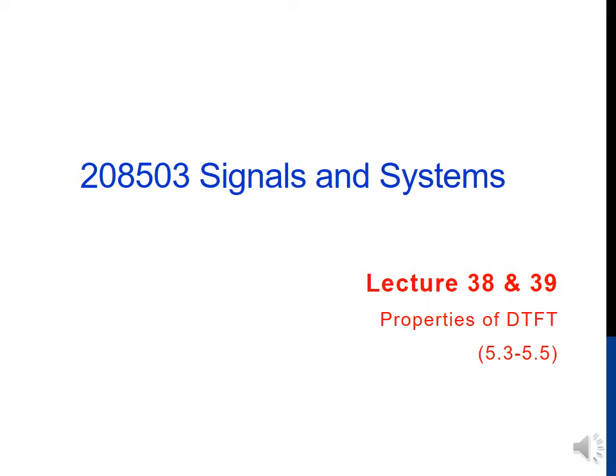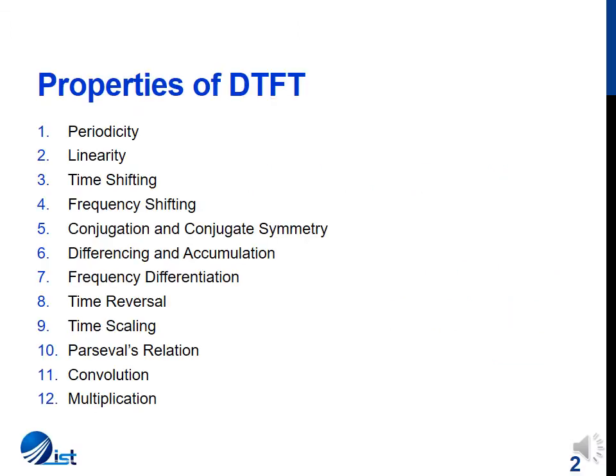In lecture 38 and 39 of our course, Signals and Systems, we are going to discuss some properties of DTFT, discrete time Fourier transform. The portion we are going to discuss today is covered in article 5.3 to 5.5 of our textbook. The properties of DTFT that we will be discussing in this lecture set include periodicity, linearity, time and frequency shifting, conjugation and conjugate symmetry, differencing and accumulation.